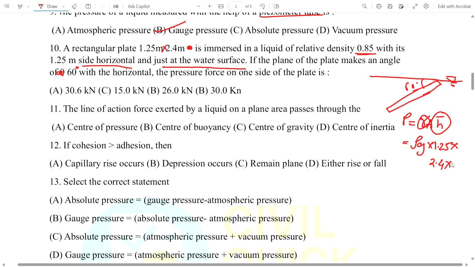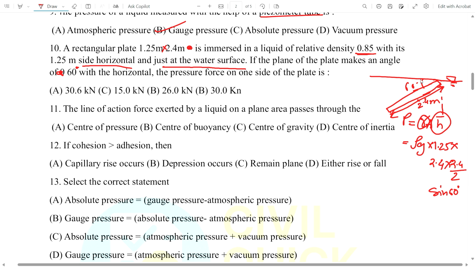As you can see, this plate has a length of 1.2 meter and a length of 2.4 meter. If you take the midpoint, because we want the centroidal height, it is 2.4 divided by 2 with an angle component.